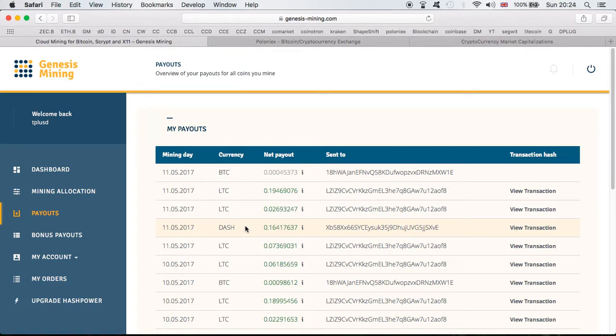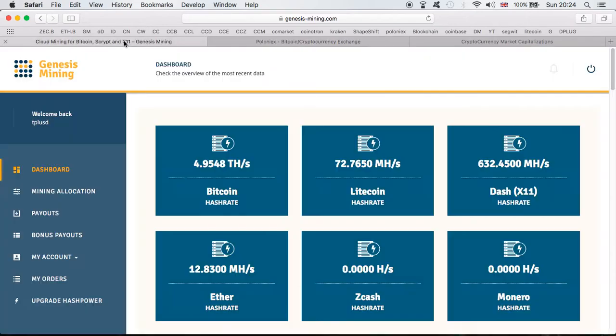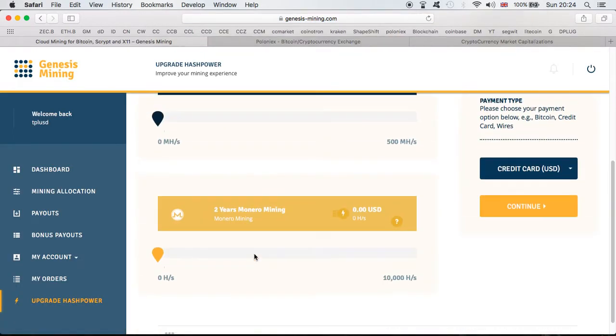Hopefully, I don't think we should be worried, but hopefully they will be able to resolve it quickly, because I really want to reinvest back into my Genesis Mining and get my Bitcoin account to a higher level, especially now with this new discovery of mine with lending in Poloniex. I definitely want to get this Bitcoin quite high, start earning some Bitcoins, and then go straight into lending on Poloniex. So yeah, we just have to wait and see. Hopefully this issue will be resolved and we can start making money, guys, because I'm assuming, just like myself, you too are into cryptocurrency to make some profits and change our future.